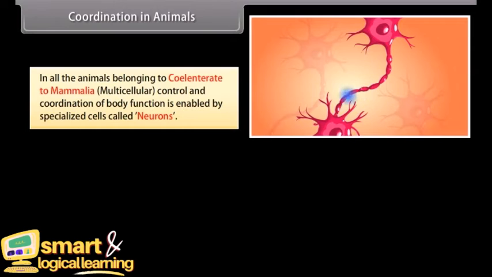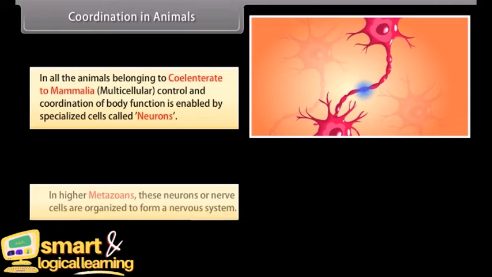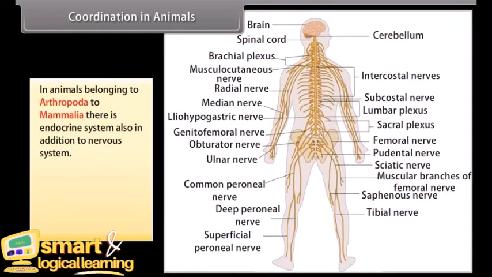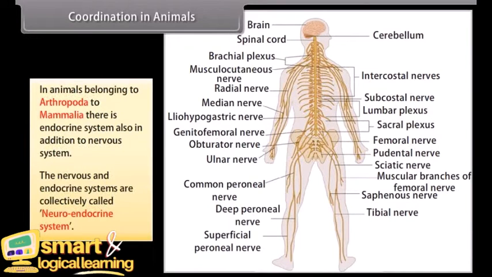Coordination in animals. In all the animals belonging to coelenterate to Mammalia, multicellular control and coordination of body function is enabled by specialized cells called neurons. In higher metazoans, these neurons or nerve cells are organized to form a nervous system. In animals belonging to Arthropoda to Mammalia, there is an endocrine system also in addition to the nervous system. The nervous and endocrine systems are collectively called the neuroendocrine system.